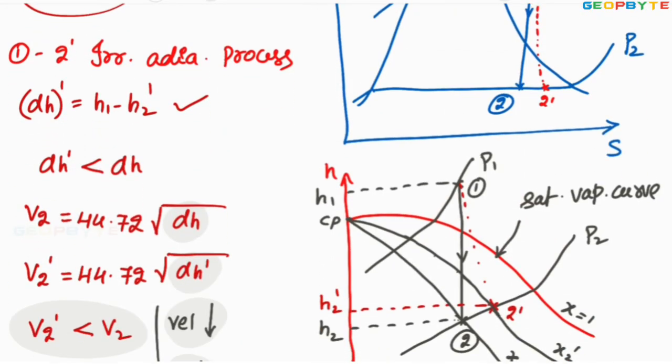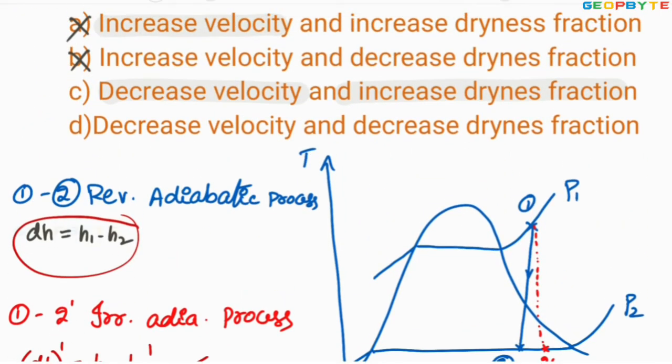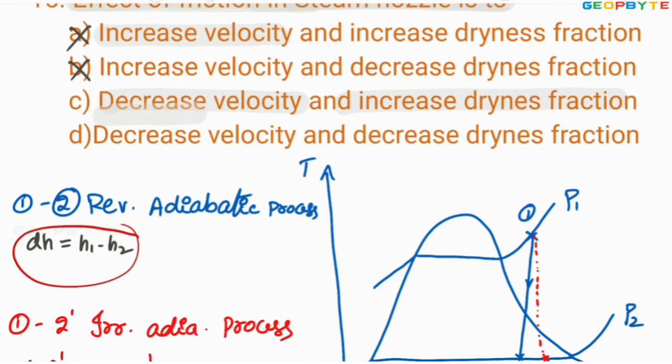Absolutely correct. Because of the irreversibility, the velocity decreases but dryness fraction increases. Therefore, option C is absolutely correct.